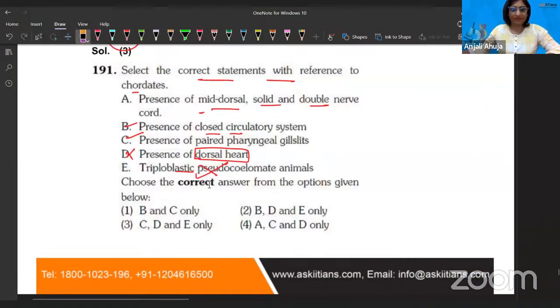Okay. So option B and C only they have told that that's correct. Presence of mid dorsal solid and double nerve cord. Obviously, our nerve cord is not double; it's a single nerve cord present. So that's why I put this question on hold, because that double wala question I was doubting. I thought like, what if they have not considered this double word? So no, that's not correct. Thank God the question is designed in a well way, and that makes first as the correct answer.